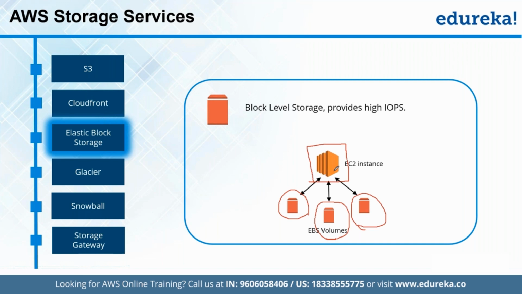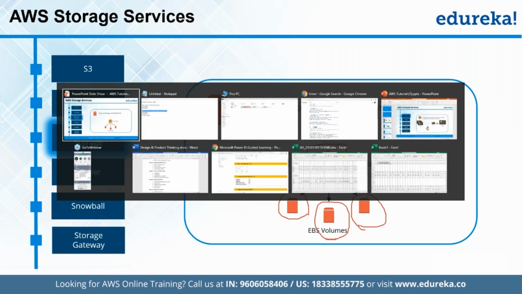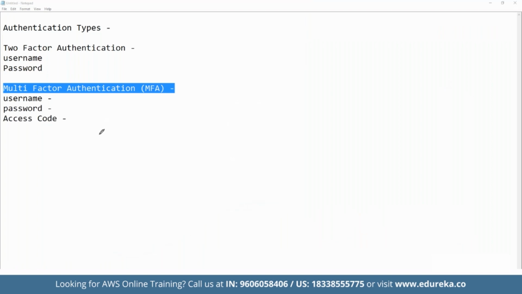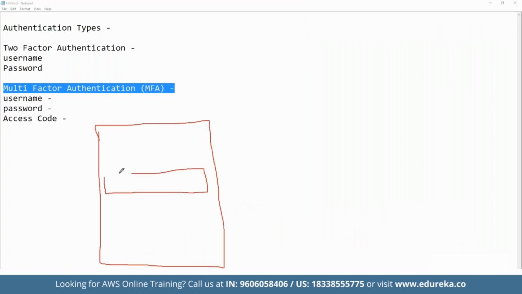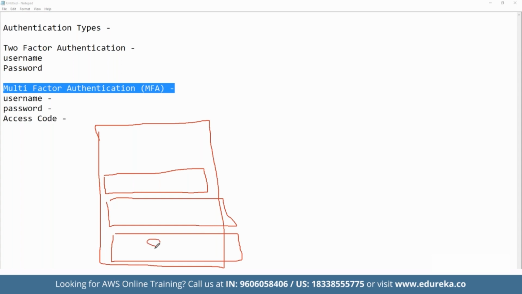Again, to understand this in simple layman terms, when we are setting up our PC, we can attach multiple hard disks as well. In a single PC, in a single server, we can attach a simple SSD, two SSDs, and one HDD as well.